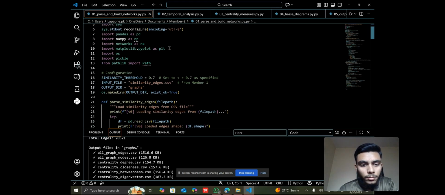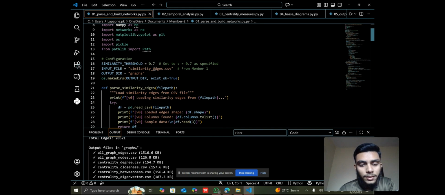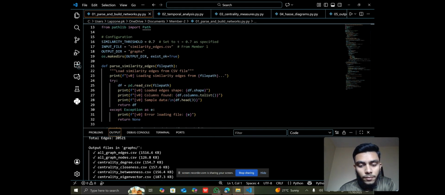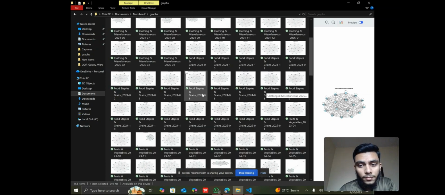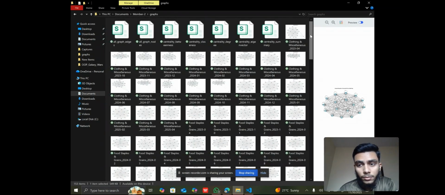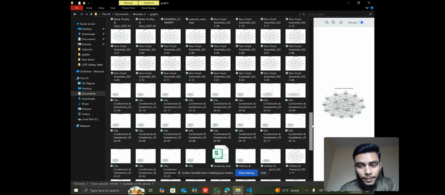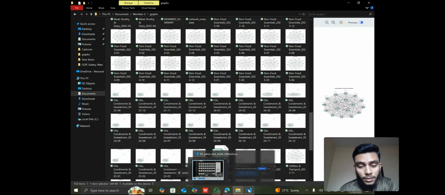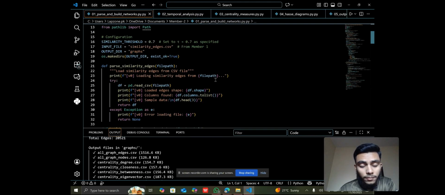Using this Python code and a threshold value of 0.7, I have generated a total of 140 graphs, which you can see in this folder. These 140 graphs show our hard work and dedication to this course.